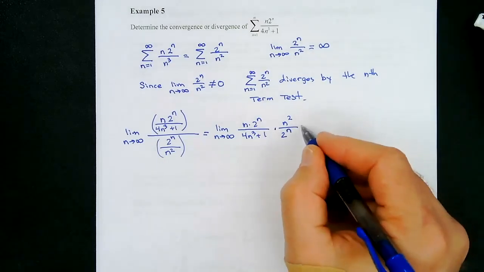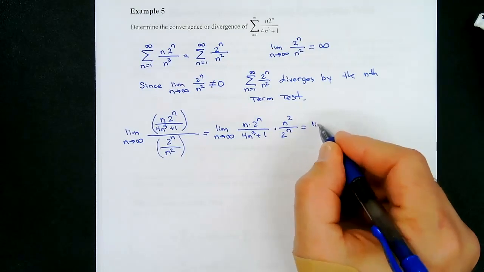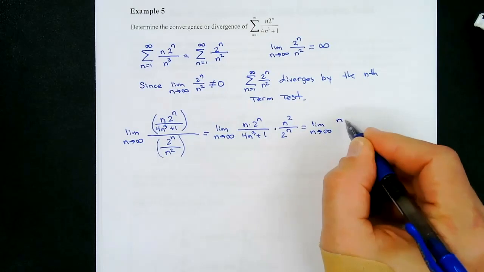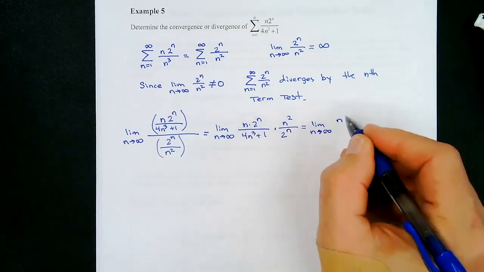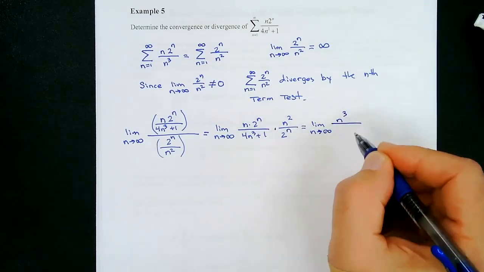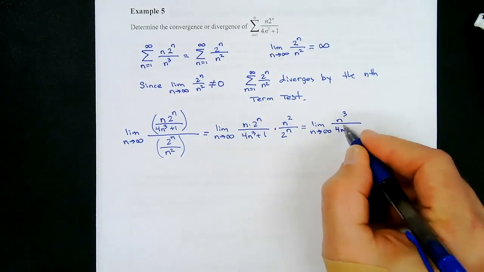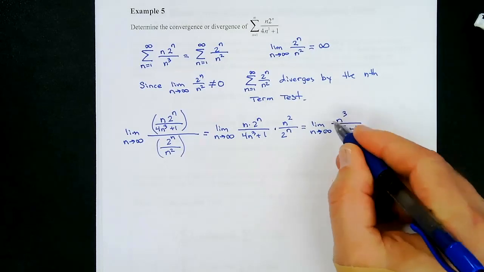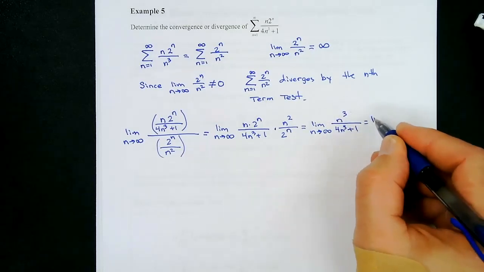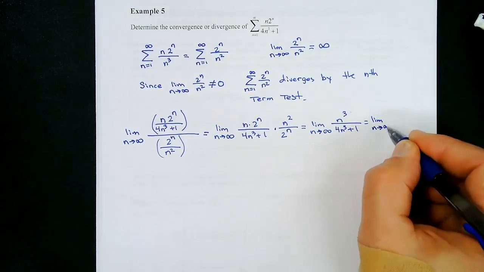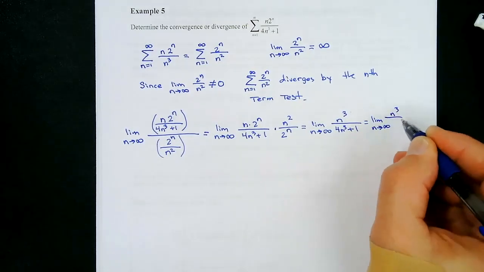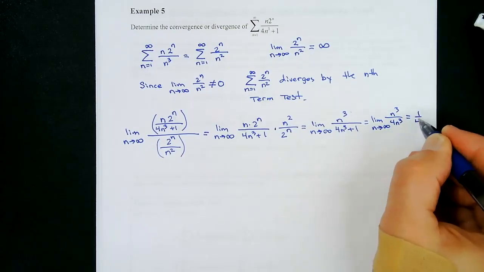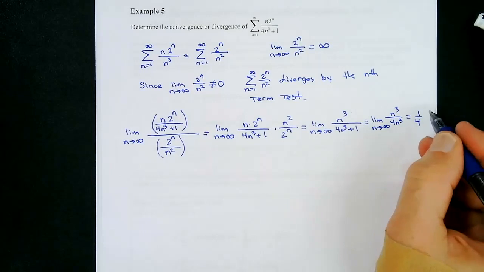So I'm going to be left with the limit as n approaches infinity of n times n squared, which would be n cubed, over 4n cubed plus 1. To do this limit, we just need to compare the leading terms, so this would be the limit as n approaches infinity of n cubed over 4n cubed. And this would come out to be 1/4. So it's finite and positive.